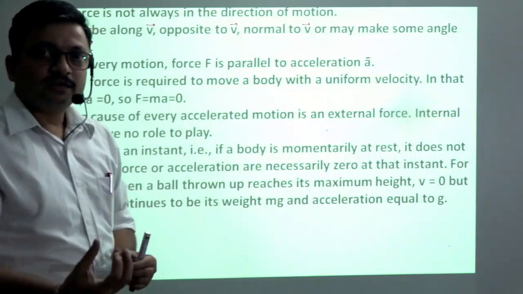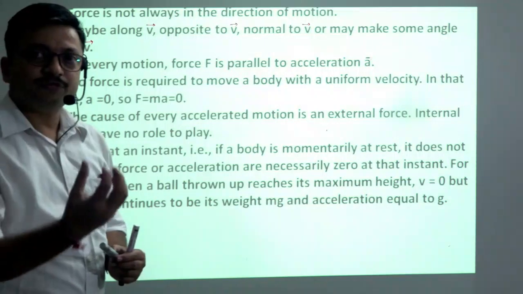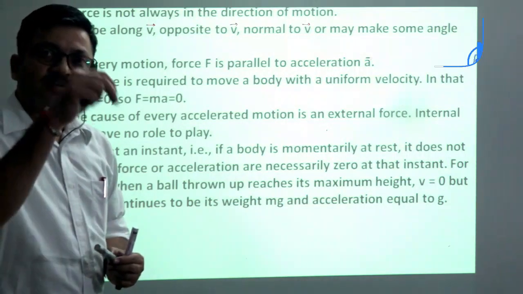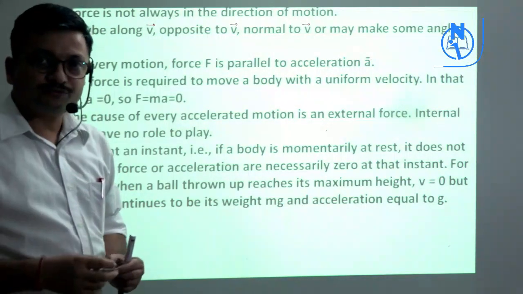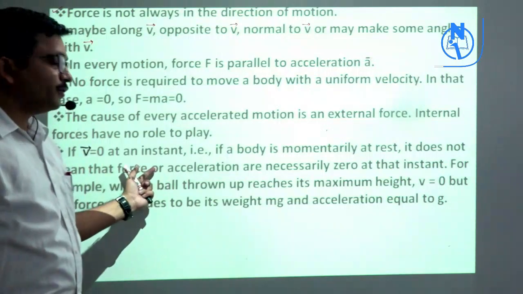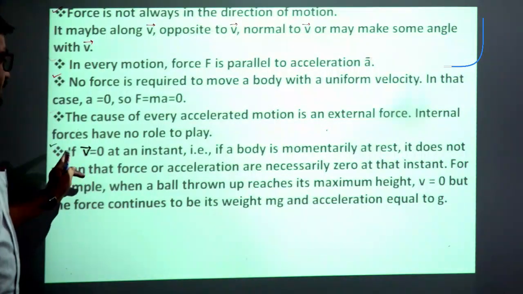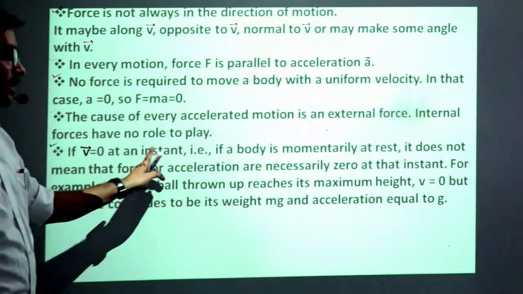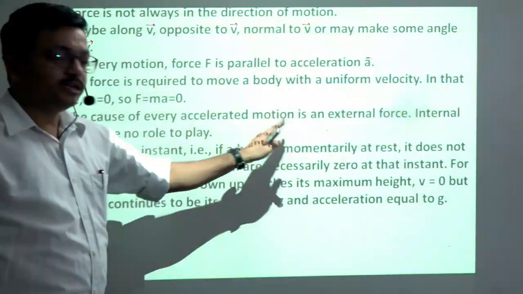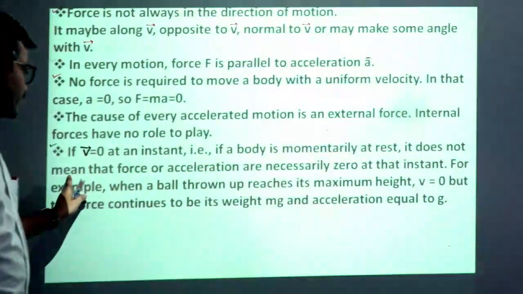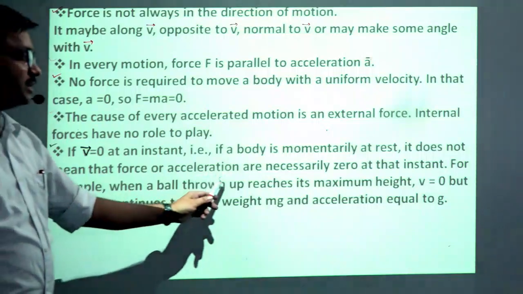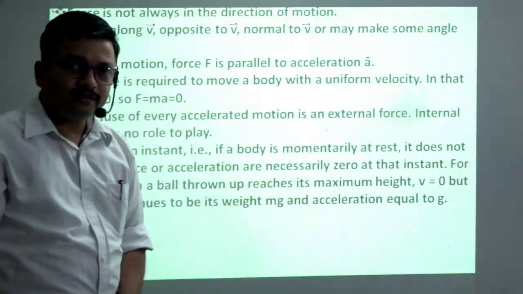So if the acceleration due to gravity is acting on it, we can say gravitational force is also acting on it. So if v is equal to 0 at any instant, meaning the body is at rest, it does not mean that force or acceleration are necessarily 0 at that instant.